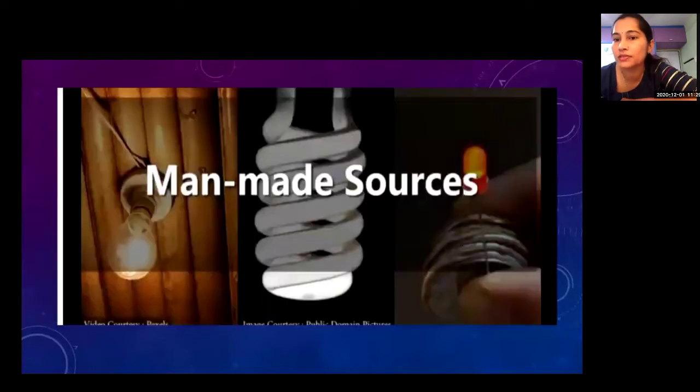Which are the man-made sources of light? That is LED bulb, electric bulb, CFL. These are the man-made sources of light. Now, how can we see light?